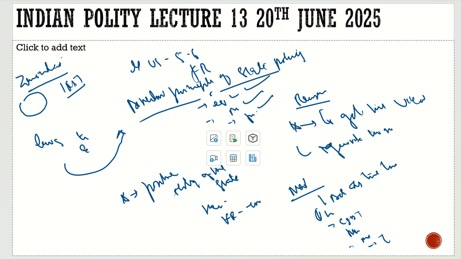What they will do, they will appoint small peasants who will work on their land, and they will cultivate the land, and most of its profit will go to the zamindar, and the person who is cultivating it will get daily wages. And in some cases not even daily wages, they will work as bonded labour, which we discussed when we discussed exploitation. So this was the case in India at that time.